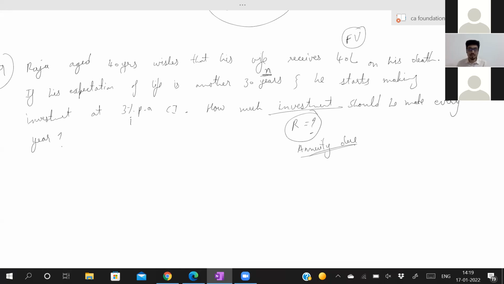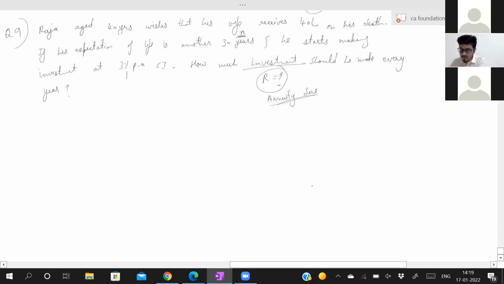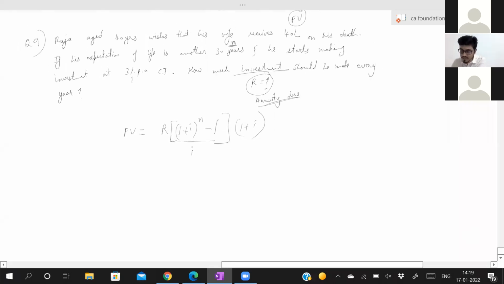So in case of annuity due, what is the formula for future value? You can look at your notes. Of course, nobody will remember because this is your second day for annuity. In case of annuity due, future value is equal to R into (1 plus I to the power N minus 1) by I, into (1 plus I). Is this correct? You can check your notes. The given future value is 40 lakh.